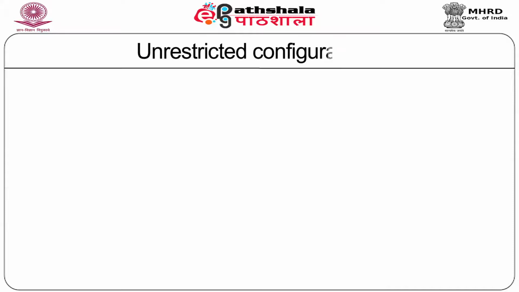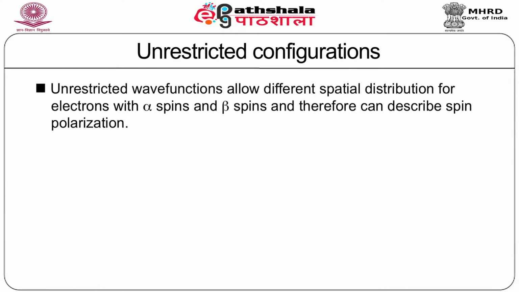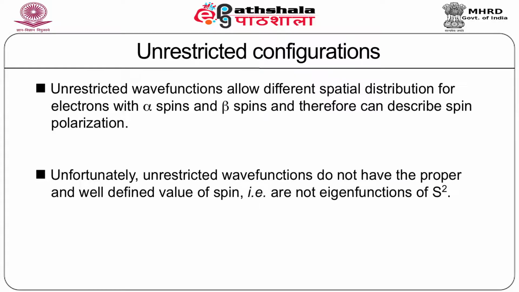Focusing on unrestricted configurations, unrestricted wave functions allow different spatial distributions for electrons with alpha spins and beta spins, and therefore can describe, importantly, the spin polarization. Unfortunately, unrestricted wave functions do not have a proper and well-defined value of spin.